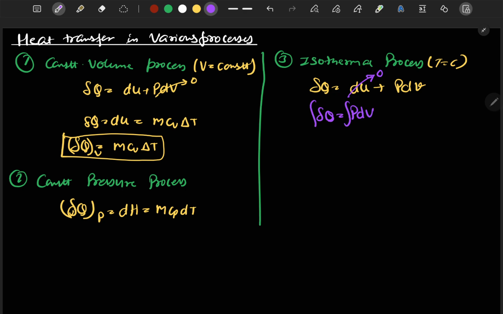Okay, now we can integrate both sides and we can get Q for isothermal process. Q for isothermal is equal to W for isothermal, and the value will be equal to C ln Vf by Vi, which is equal to C ln Pi by Pf. Okay, and the value of C here will be the same as that was in work done, and that is Pi Vi equal to Pf Vf, or mRTi equal to mRTf.